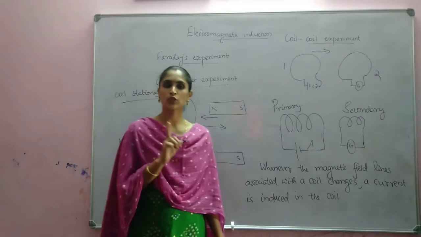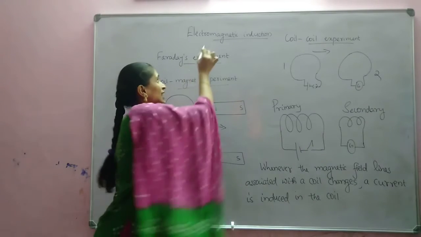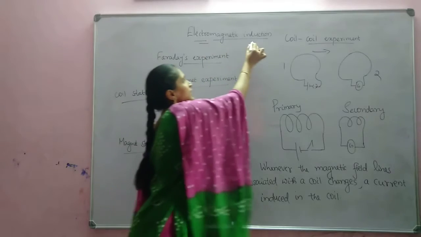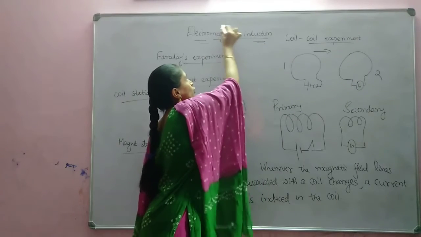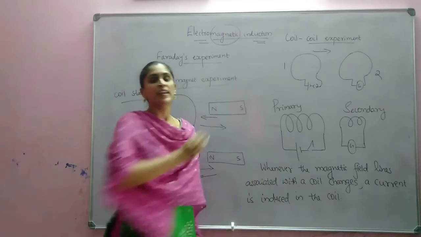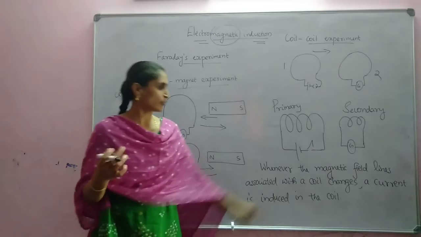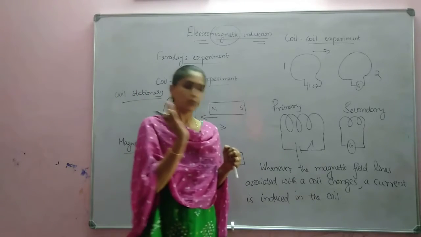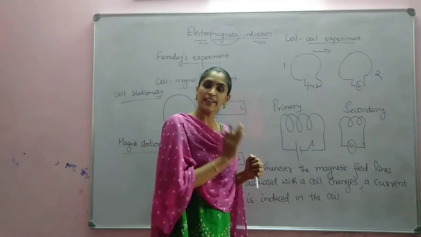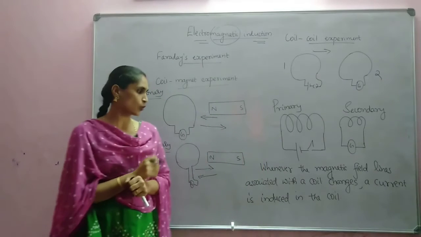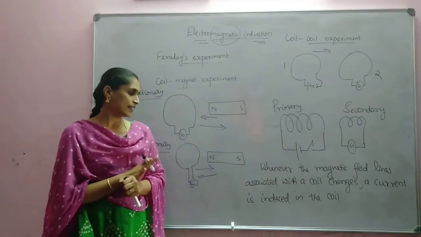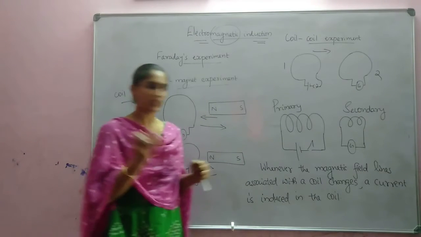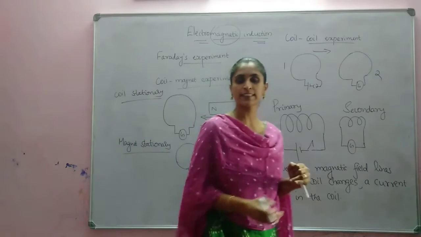So what is meant by electromagnetic induction? Electricity is induced because of a varying magnetic field. If the magnetic field lines change, it means the magnetic field changes. So whenever the magnetic field lines associated with a coil change, a current is induced in the coil. Actually, we have to say it as magnetic flux.